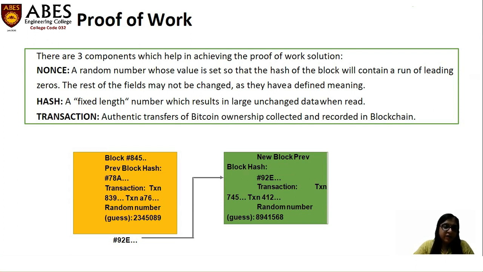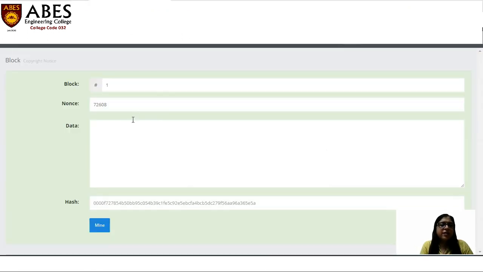So there are three components in this proof of work which help in achieving the proof of work solution. First is the nonce. Nonce is a random number. This value is set so that the hash of the block will contain a run of leading zeros. The rest of the fields may not be changed as they are already defined. Hash is basically a fixed length number which results from large unchanged data when read. And transaction is the authentic transfer of Bitcoin ownership collected and recorded in a blockchain.